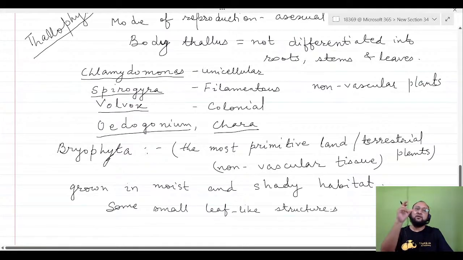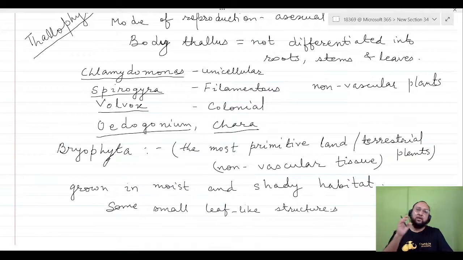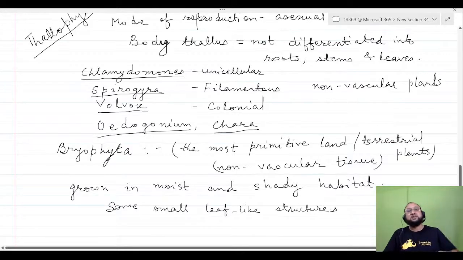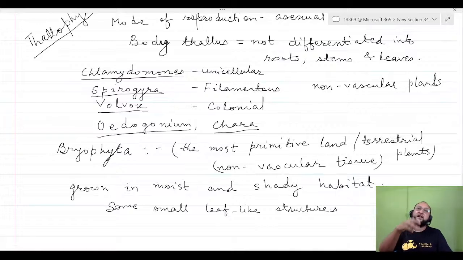So it is more highly evolved than the thallophyte. In the next group of plants, the pteridophytes, we find even more specialization and differentiation. That is, root-like structures are there, small stems are there, and leaves are formed. Although of primitive type of branching and leaves, it has some more specialization as compared to the bryophytes and the thallophytes, that means algae.